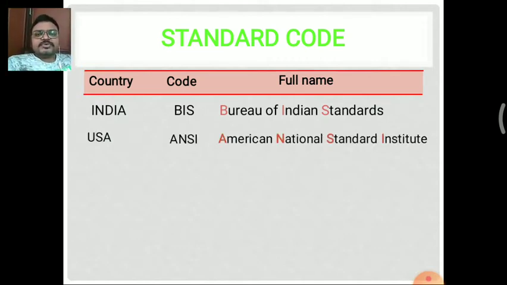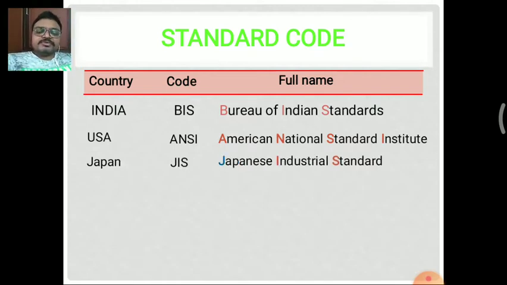Next one is the USA, the United States of America. The code is ANSI, the American National Standards Institute. This institute inspects items as well as drawings and gives a specific code to the drawing or the instrument. That is used in the USA. Next one is Japan. Japan uses JIS, the Japanese Industrial Standards. Industries can be standardized by using this JIS hallmark.